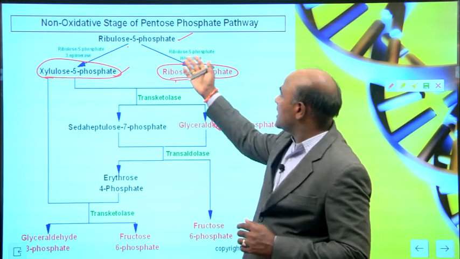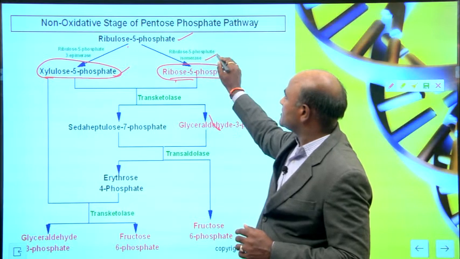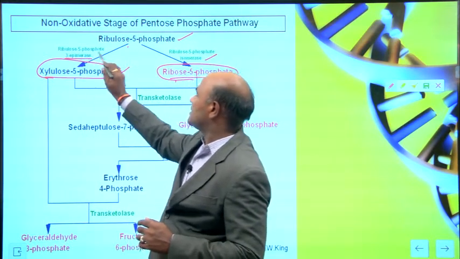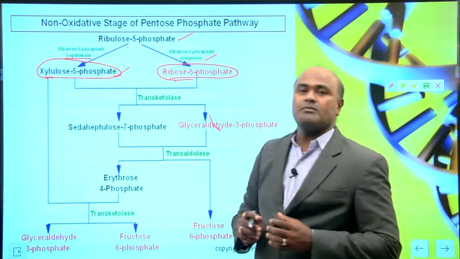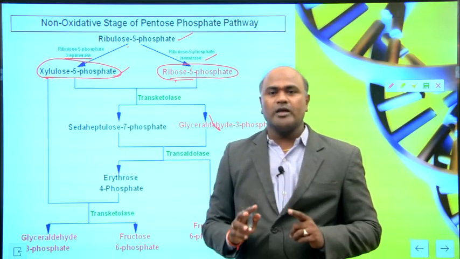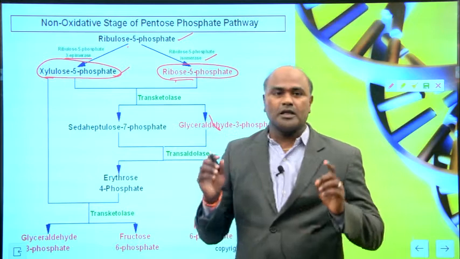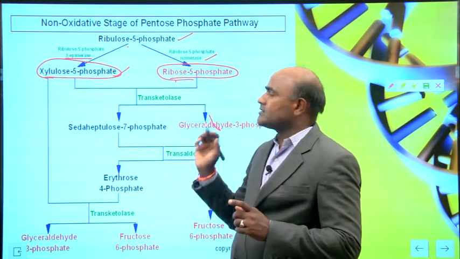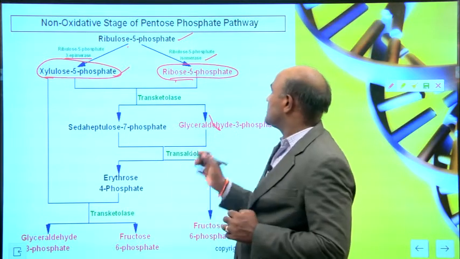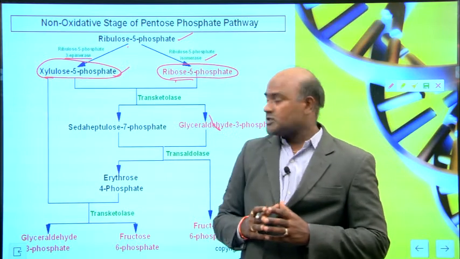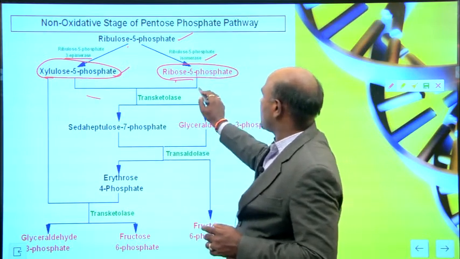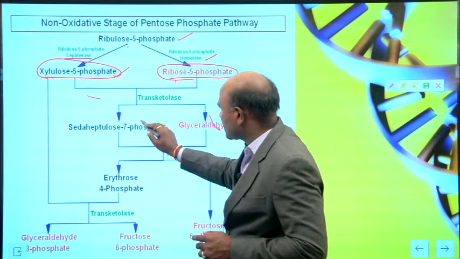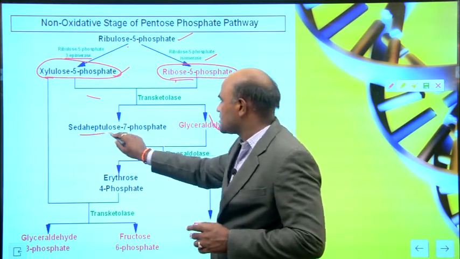The enzyme is ribulose 5-phosphate isomerase. Here is epimerase, ribulose 5-phosphate epimerase, and then isomerase. These are the 2 enzymes involved here. Ribulose 5-phosphate cleaves into 2 molecules: one is xylose 5-phosphate and the other one is ribose 5-phosphate. Again here, xylose 5-phosphate and ribose 5-phosphate are converted into 2 molecules,